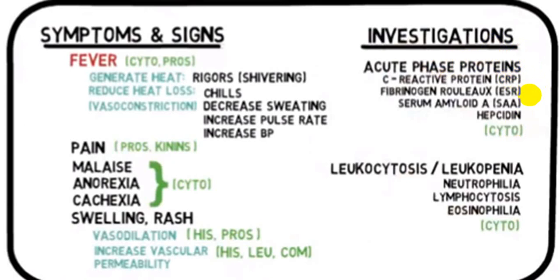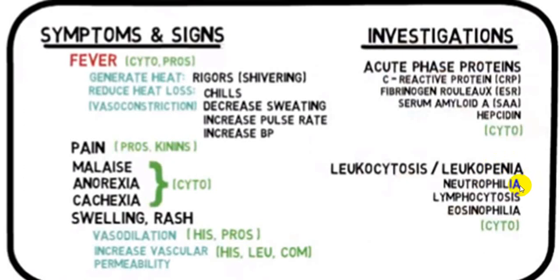As far as the peripheral smear is concerned, you will have leukocytosis or leukopenia. Viral fever, malaria, dengue, etc. will have leukopenia, while bacterial infection will have leukocytosis. In leukocytosis, you will have neutrophilia, while in leukopenia, you will have neutropenia.